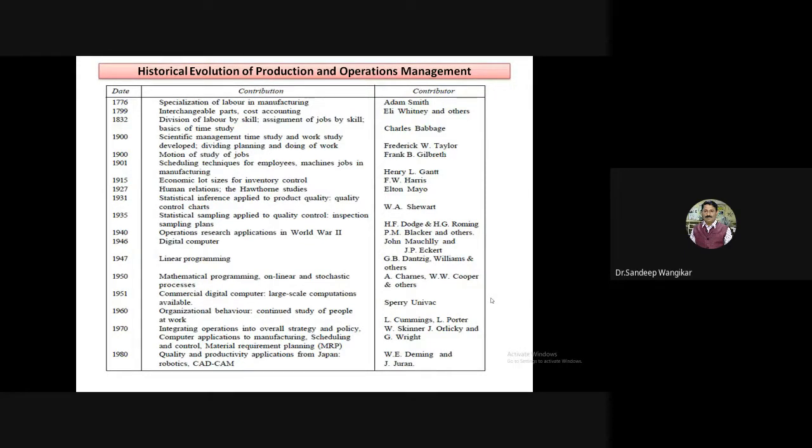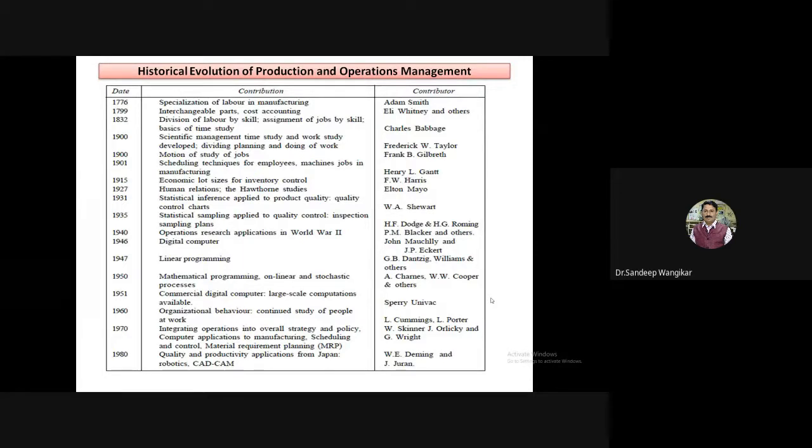Then digital computers evolved in 1946. See, you try to correlate. We are discussing from 1776 how production and operation management evolved. So before 1940, there was no concept of operations research, CPM and PERT. Like this, I am trying to explain. In 1946, the digital computer evolved for use in different processes in production and operation. Digital computer, first time. Then 1947, linear programming.